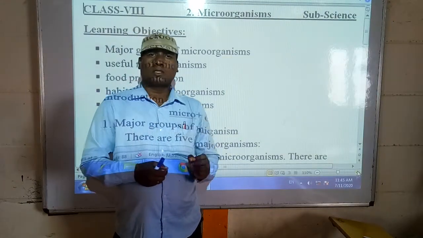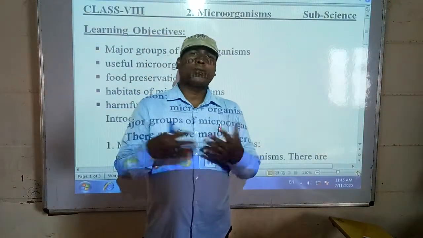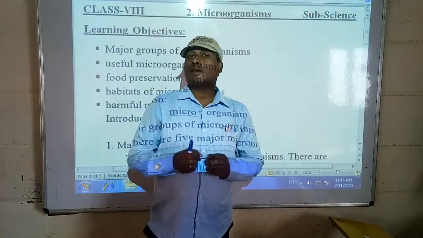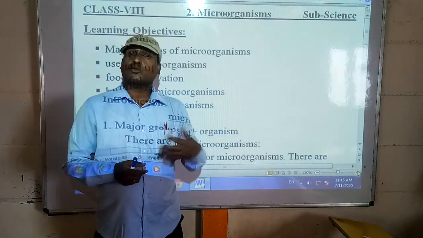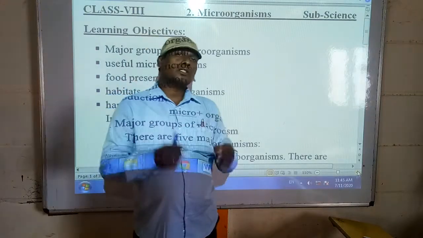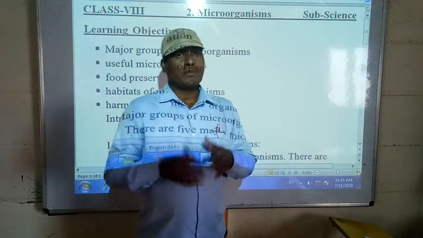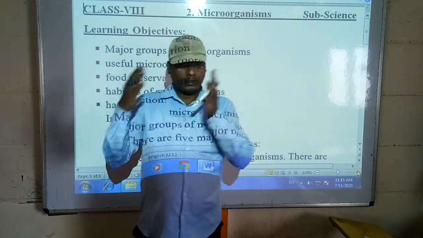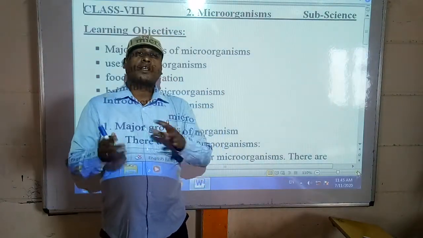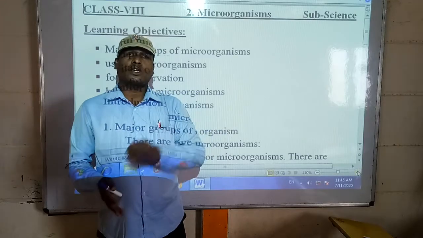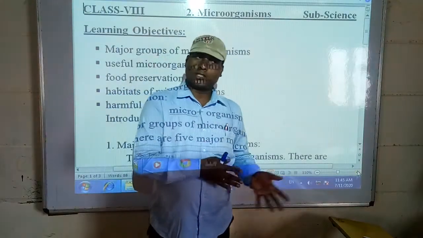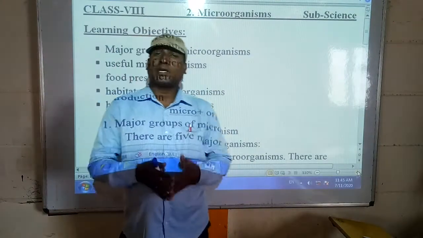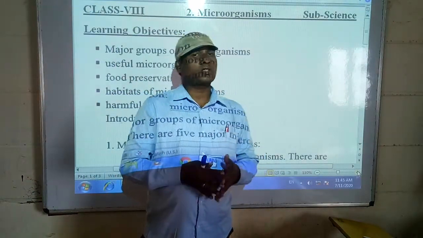Micro means small. There are so many organisms which we cannot see with our naked eye, and they are called microorganisms. How can we detect these organisms? By our microscope. Before the discovery of the microscope we could not see these microorganisms. So let us discuss today what microorganisms are and what their functions are.